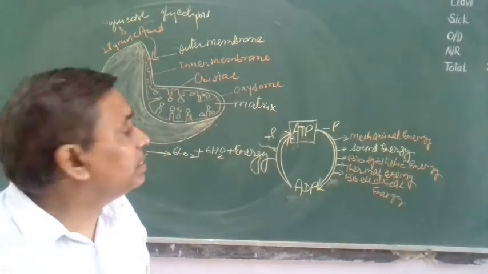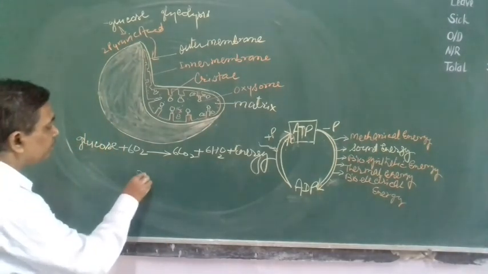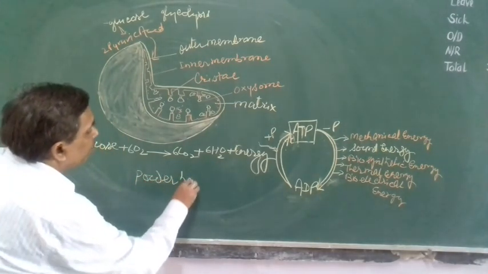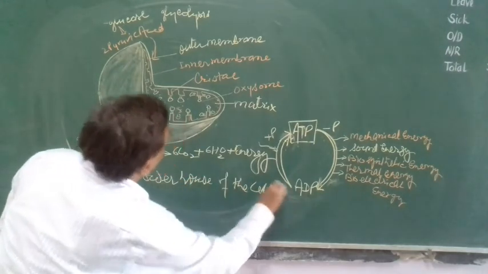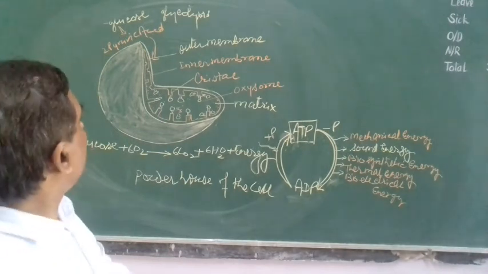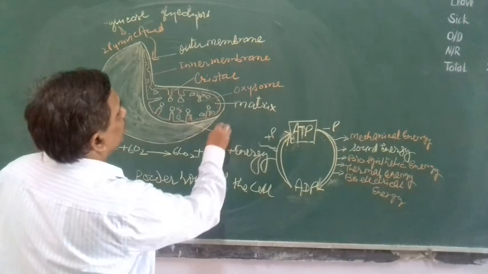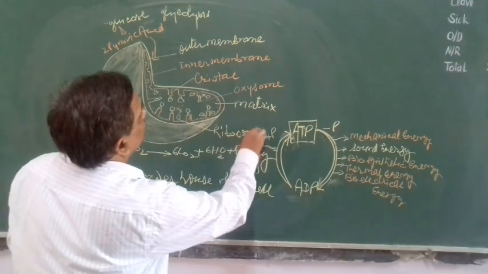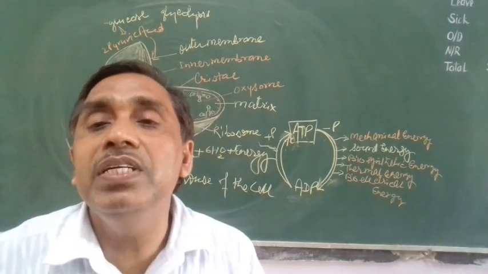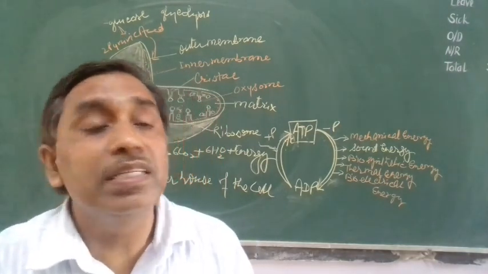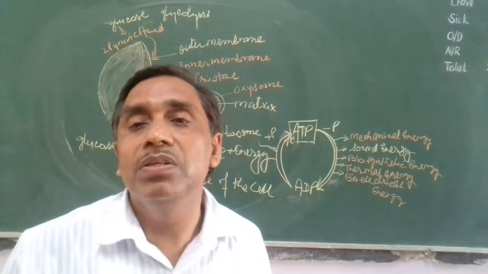So this way we can say mitochondria is the powerhouse of the cell. And mitochondria contain ribosomes and DNA. It can synthesize some protein according to need. It can replicate its number. That's why it is also called a semi-autonomous cell organelle. So this is all about the mitochondria.